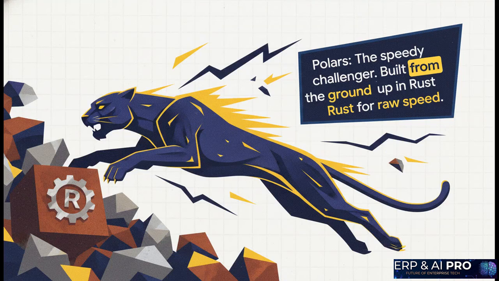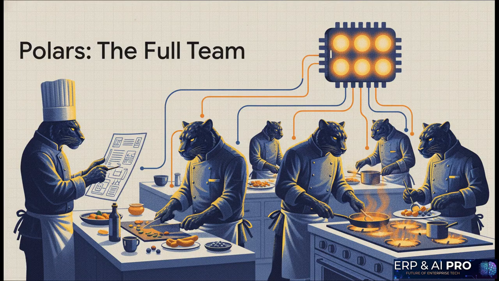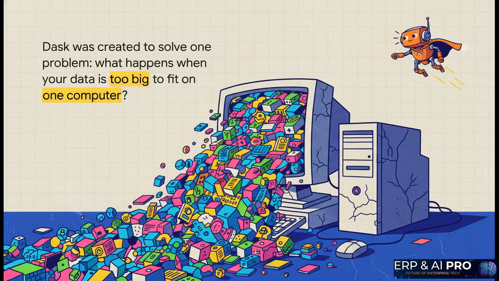And then, crashing onto the scene, we have Polars. This is the challenger, built from the ground up with one thing in mind, pure, unadulterated speed. It's the new kid, and it is fast. Okay, so if Pandas is that one amazing chef, Polars is a whole team of chefs, all working together in a perfectly coordinated kitchen. It's written in Rust, which is famous for performance. And here's the kicker. It automatically uses all the CPU cores on your machine. You don't even have to ask. It just divides up the work and gets it done in parallel. It's a total game changer. And it has a little secret weapon under the hood called a query optimizer, which we'll get to in a bit.